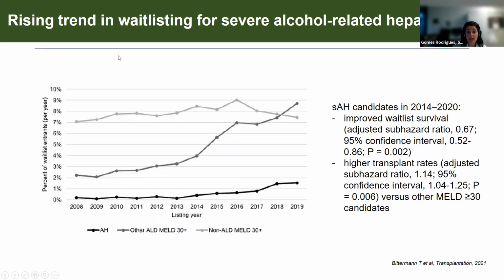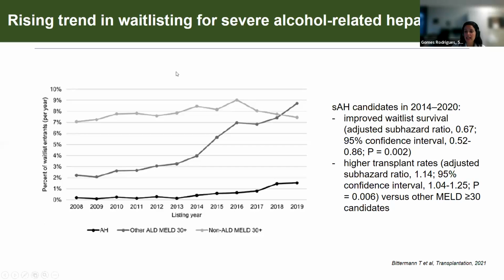What's also a rising trend is listing patients for severe alcohol-related hepatitis. I think we all have experience in our clinic. These are patients that come severely ill, jaundiced with coagulopathy, many times with associated portal hypertension-related complications, such as ascites, severely malnourished. And these patients with severe alcohol-related hepatitis, generally what we treat them with is steroid therapy.